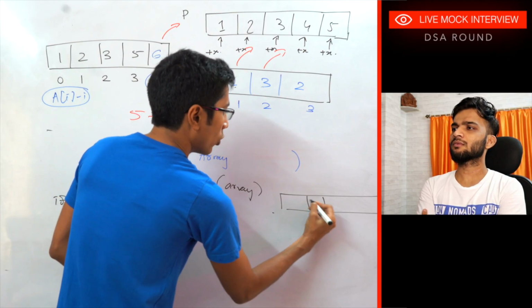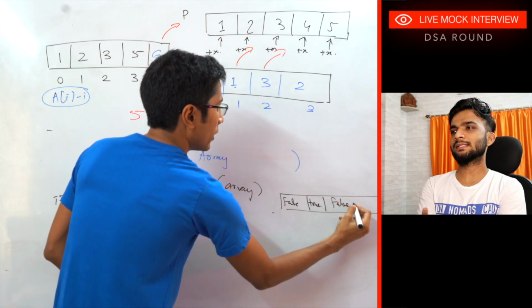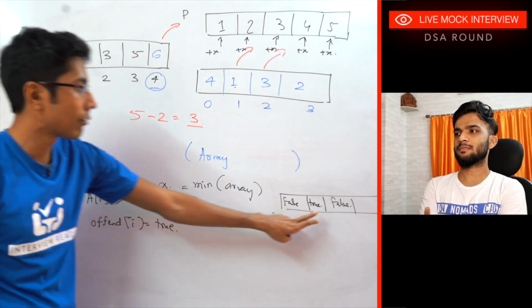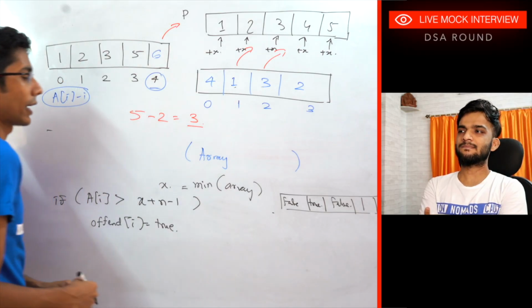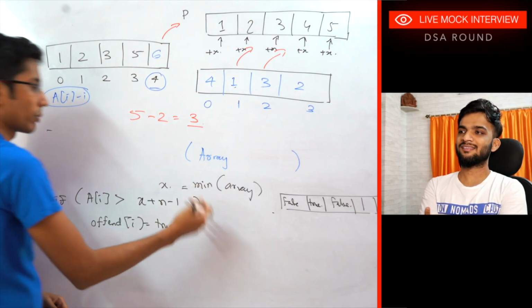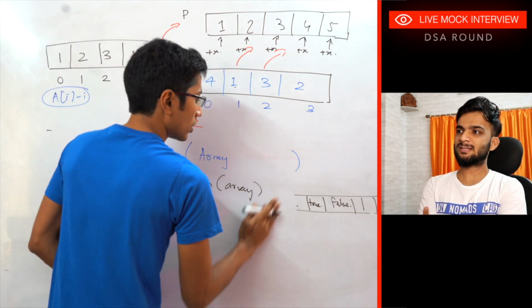I go here and I mark it true. Rest all are false. At the end of this, what I'll have is positions where the problems are. Actually, no, that's not true. Offend of i, this element is pretty large, so this won't work.